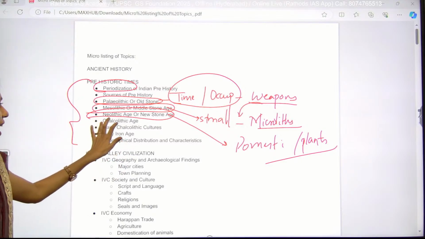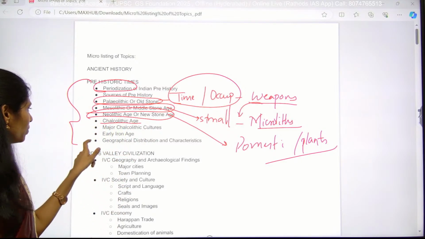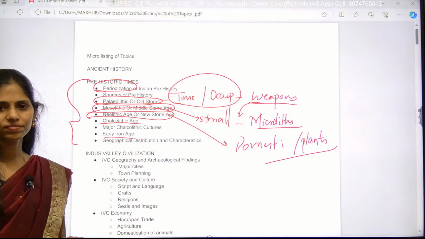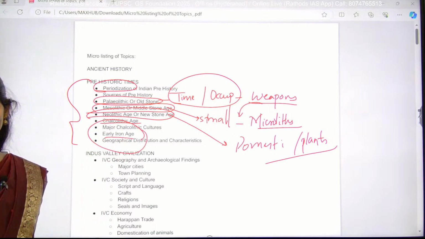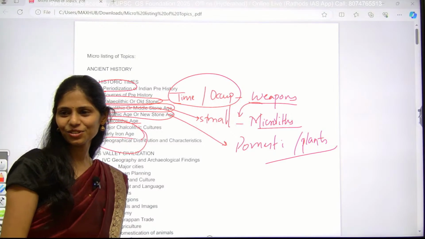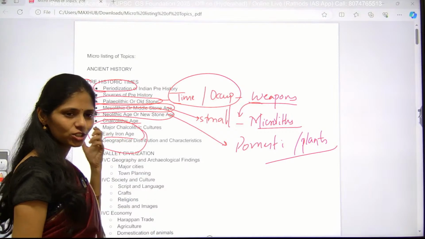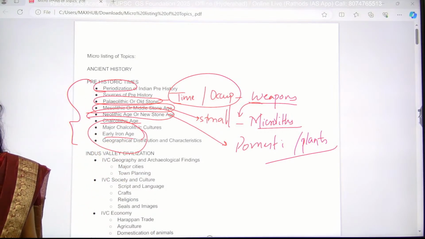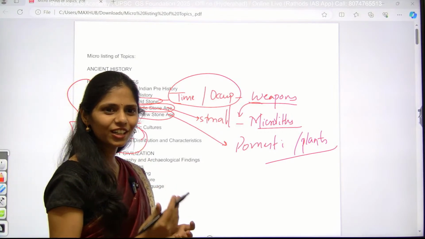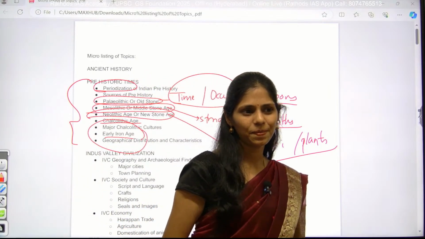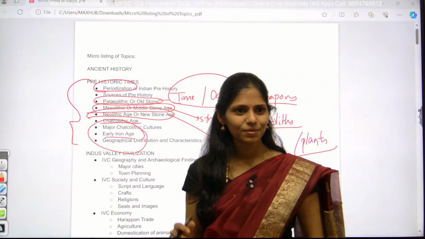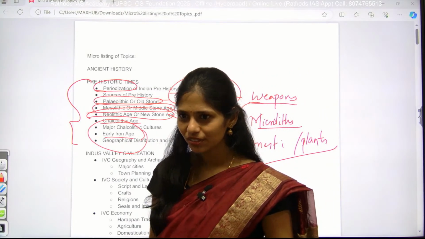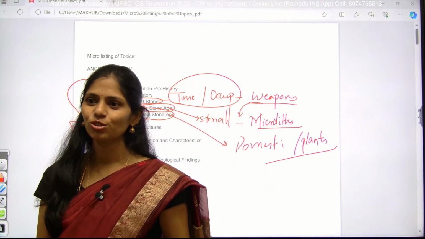After this we have the Chalcolithic age and next the Iron Age. Because of this Iron Age, lots and lots of changes happened. Why is Iron Age much better than Stone Age? Why did Iron Age lead to lots of changes? Anyone from a farmer or agriculture background here? You. For ploughing, which tool will you be using?